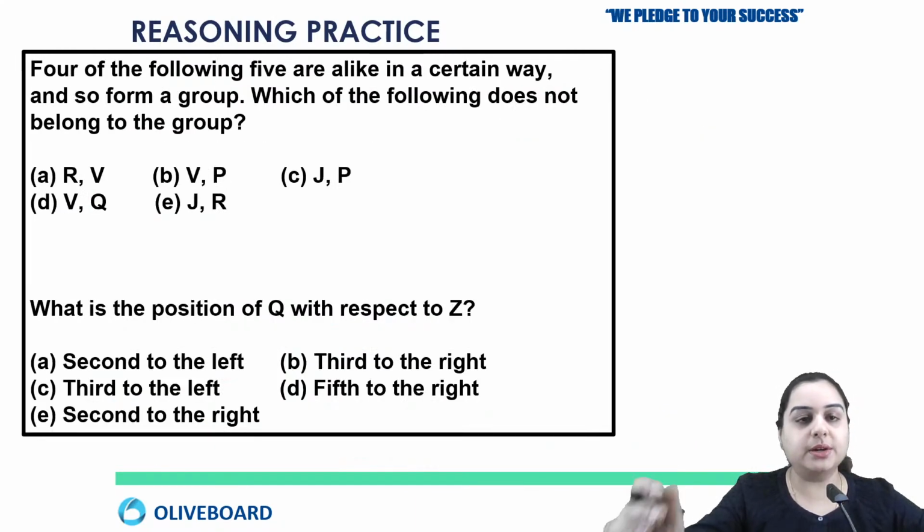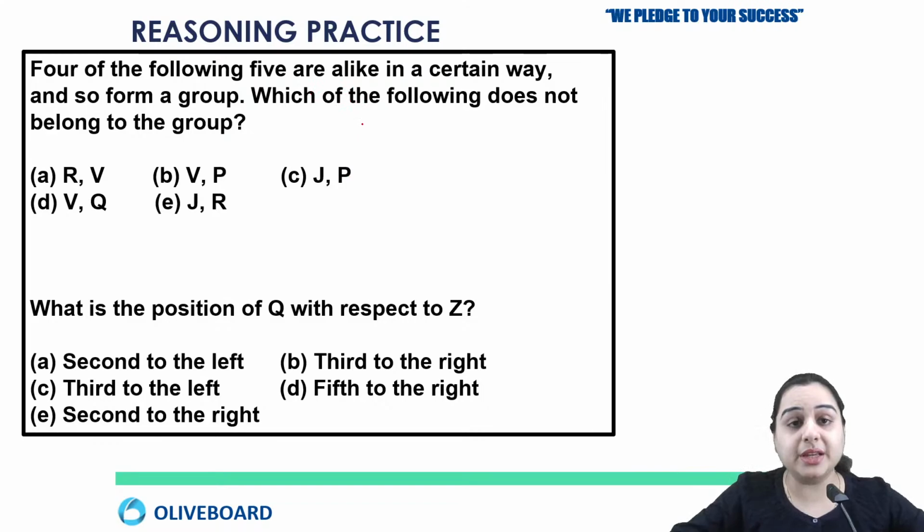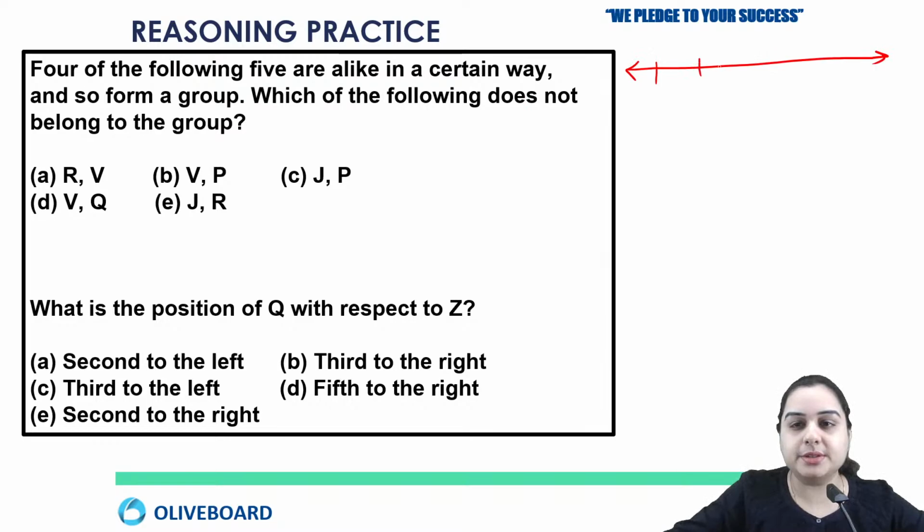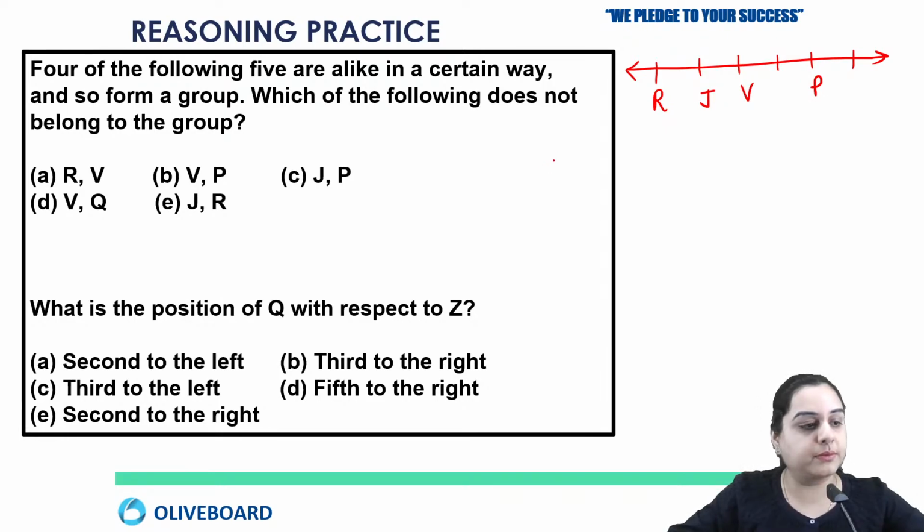Now just tell me the answer for this question: four of the following five are alike in a certain way and so form a group. So here I'm making a solution for you so that you can tell me the answer. R, J, V, P, Z and Q. Tell me the answer.